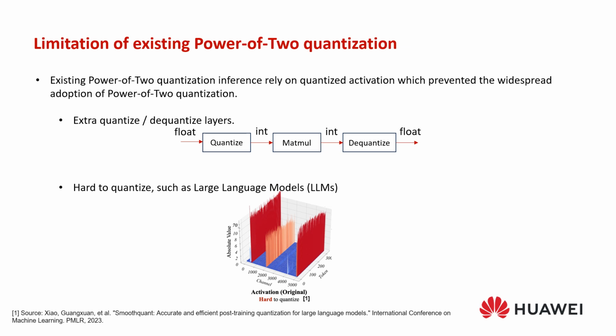For instance, you may need to handle additional quantize and dequantize layers during training and inference. Furthermore, in many instances, it's hard to quantize activation due to its distribution, such as in large language models. These drawbacks prevented the widespread adoption of power-of-2 quantization.